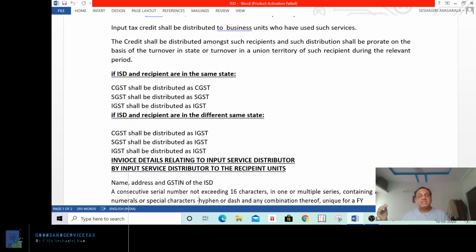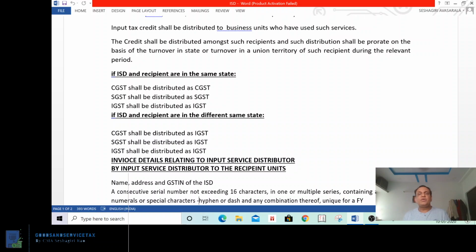If the head office received CGST credit, that shall be passed to the recipient as IGST. If the head office received SGST credit, it shall be passed as IGST credit. If the head office received IGST credit, it shall be passed as IGST credit. That means if the recipient unit and ISD are in different states, any credit shall be passed as IGST.